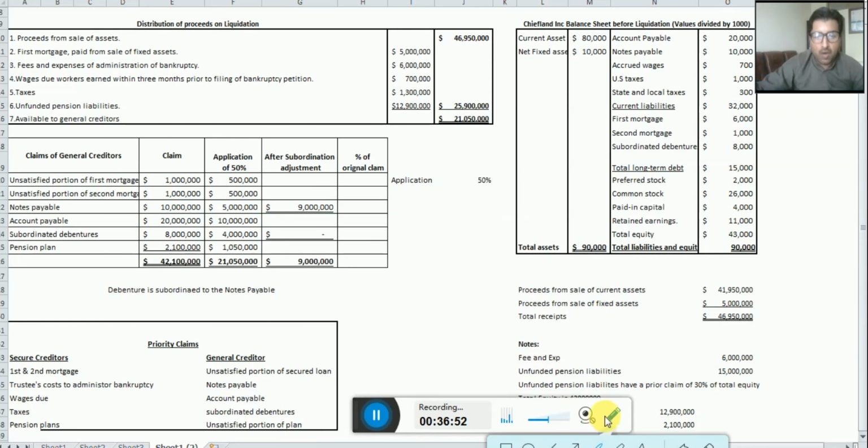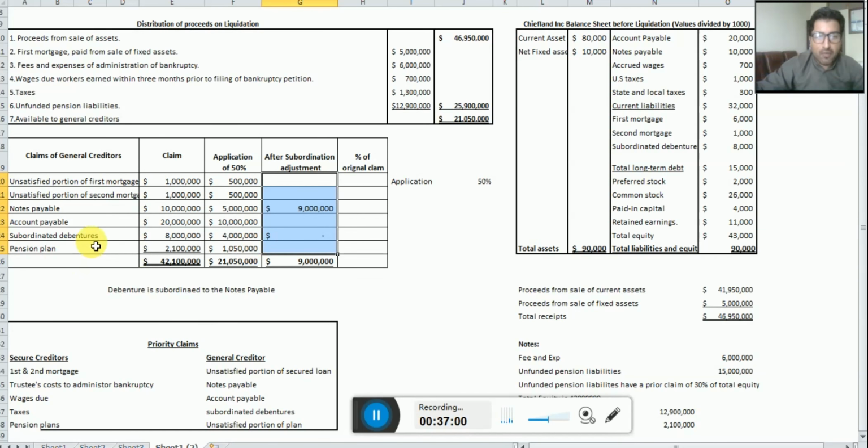So this adjustment column is only for what? That is for the adjustment of subordinated debenture and notes payable. So the rest of the values are the same. Why? Because there is no adjustment in any other value.